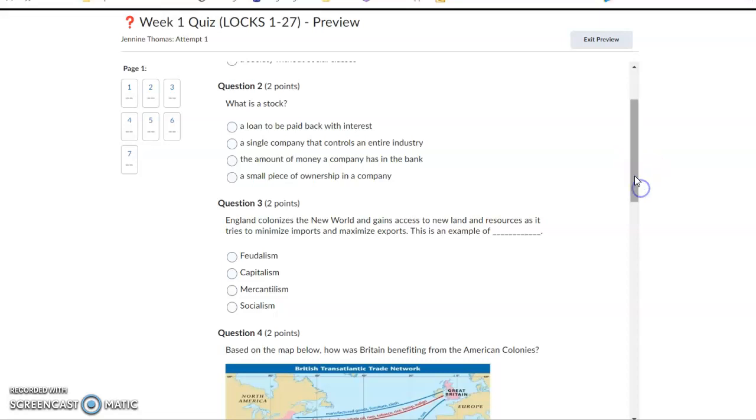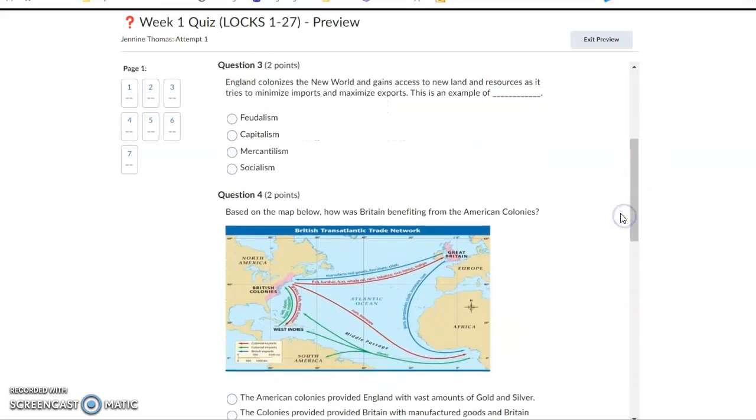Question number 3. England colonizes the New World and gains access to new land and resources as it tries to minimize imports and maximize exports. This is an example of feudalism, capitalism, mercantilism, or socialism.